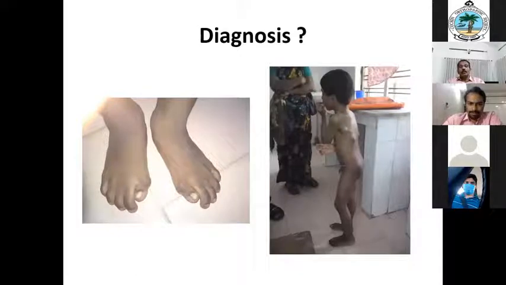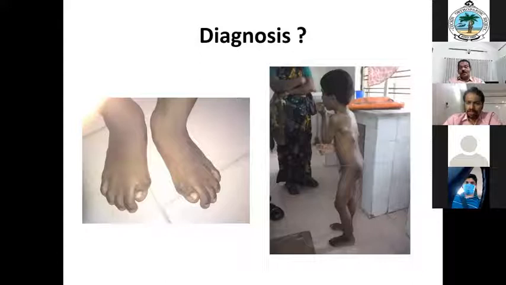Yes, this is another view of the male child. So somebody say the positive findings. If somebody can just describe any abnormality. The child is standing with the knee flat, the other limb is kept abducted. And what is the abnormality there in that foot?